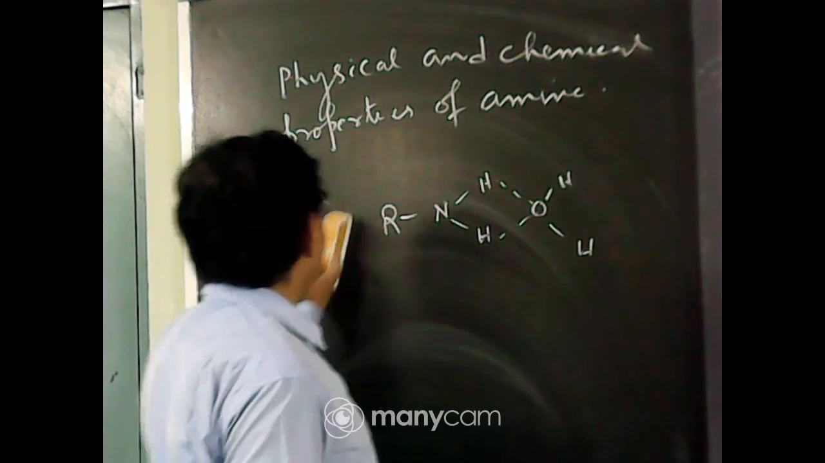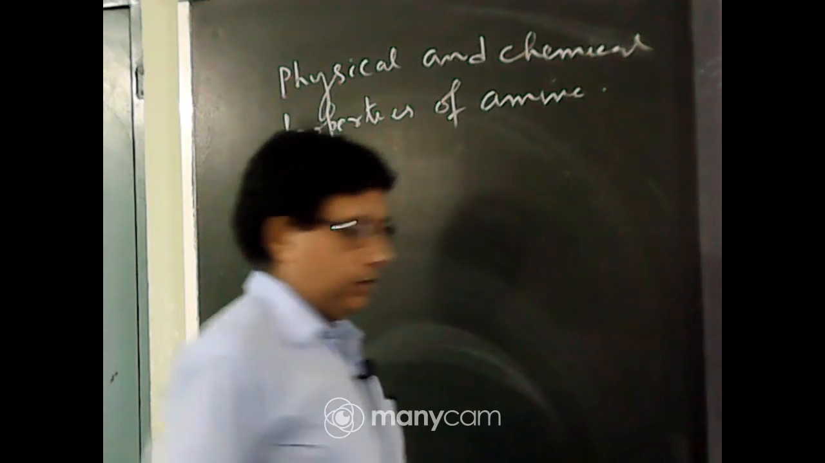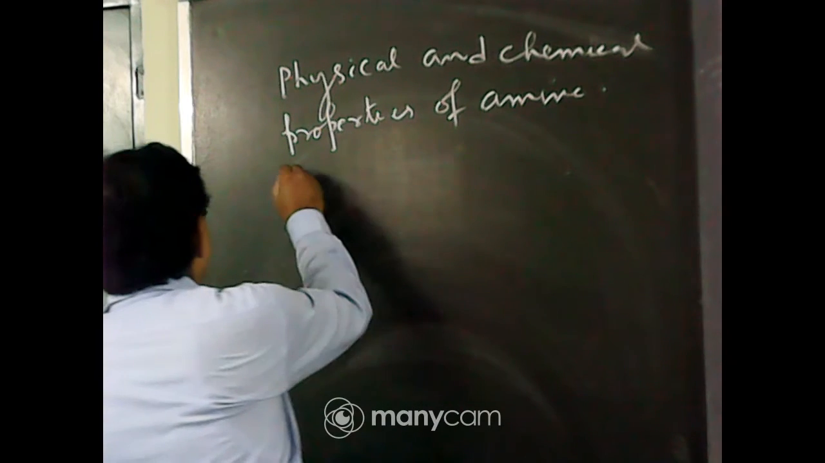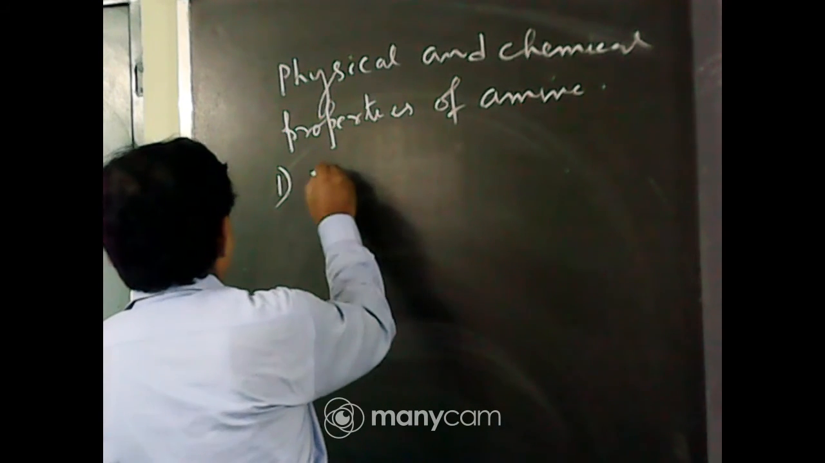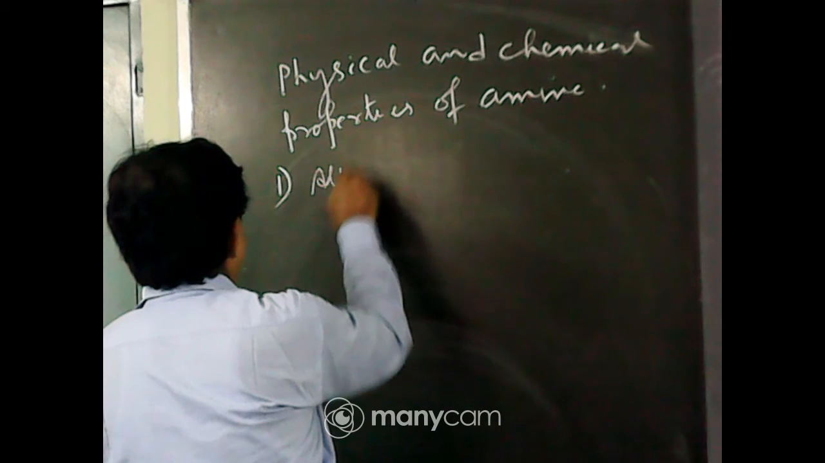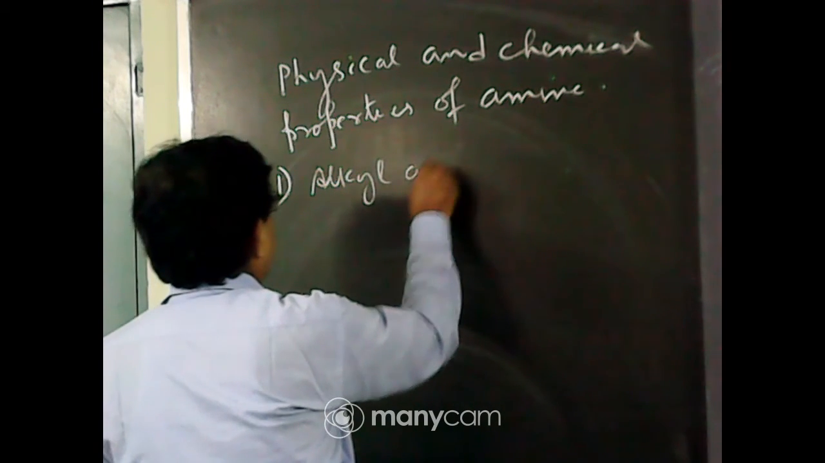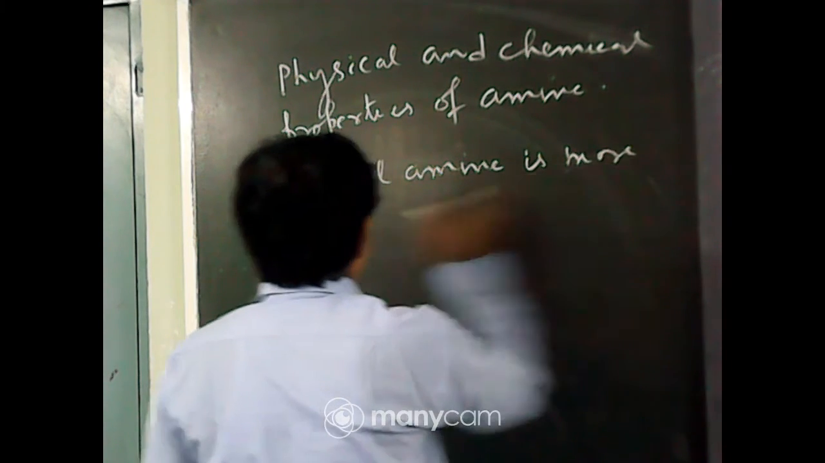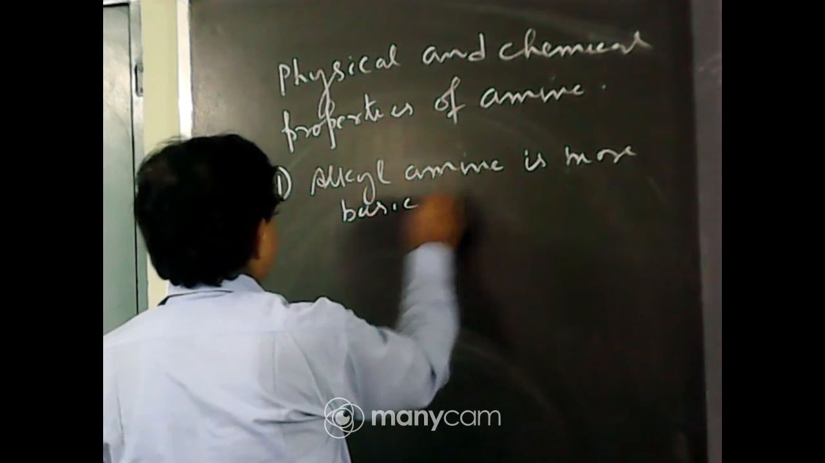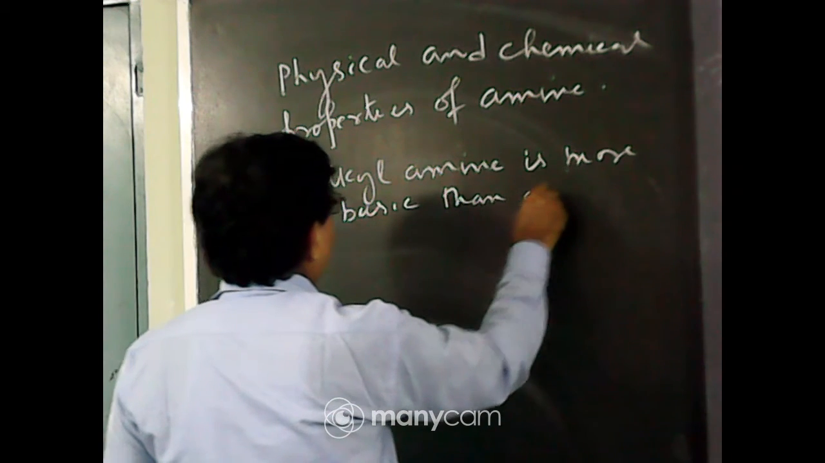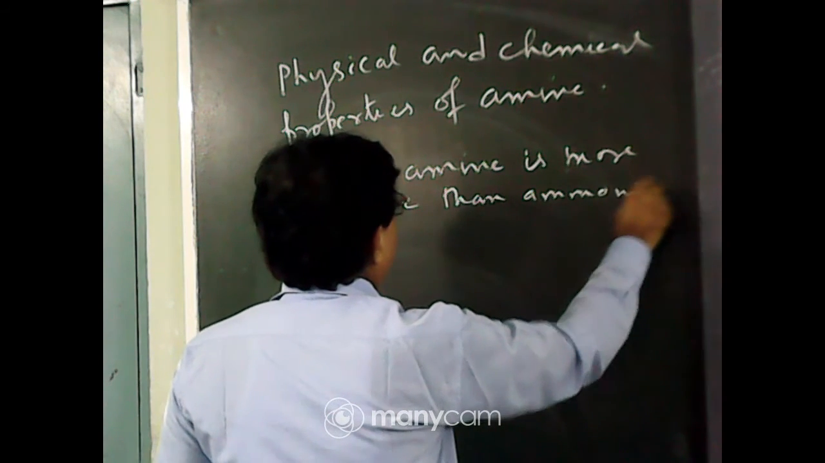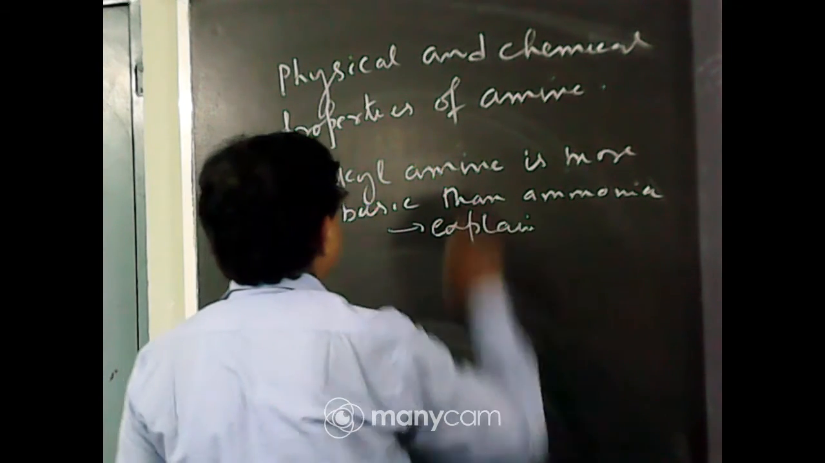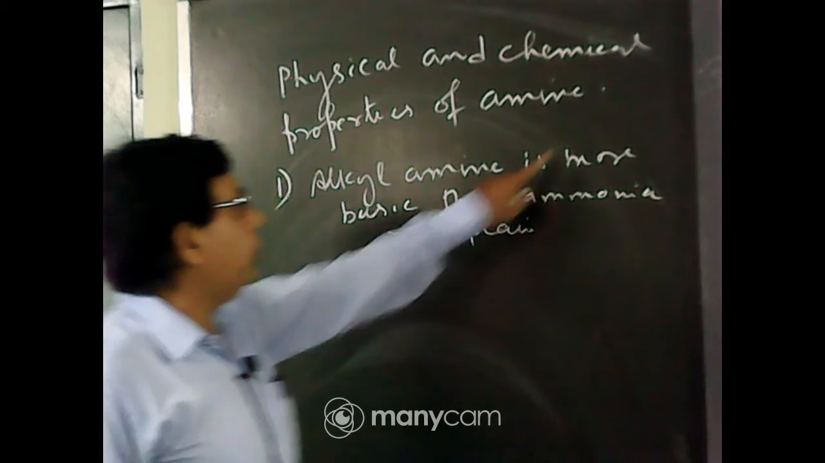The most important property of amine is the basic character. Basic character of amine. Here you first remember two important questions. Number one, alkyl amine is more basic than ammonia. Explain. This is one question, why is alkyl amine more basic than ammonia.